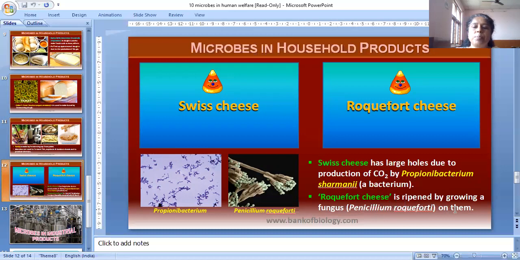Roquefort cheese is ripened by growing a fungus, Penicillium roqueforti, on the cheese. Two types of cheese are discussed here, Swiss cheese and Roquefort cheese. Swiss cheese has large holes due to production of carbon dioxide by Propionibacterium shermanii. Roquefort cheese is ripened by growing the fungus Penicillium roqueforti.